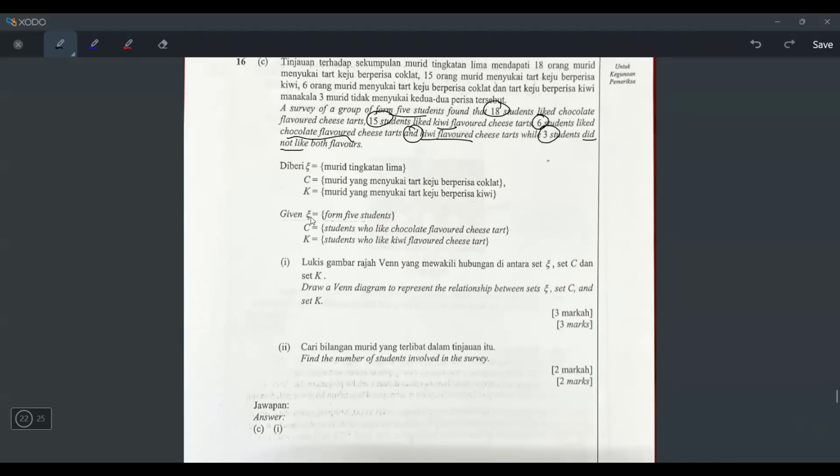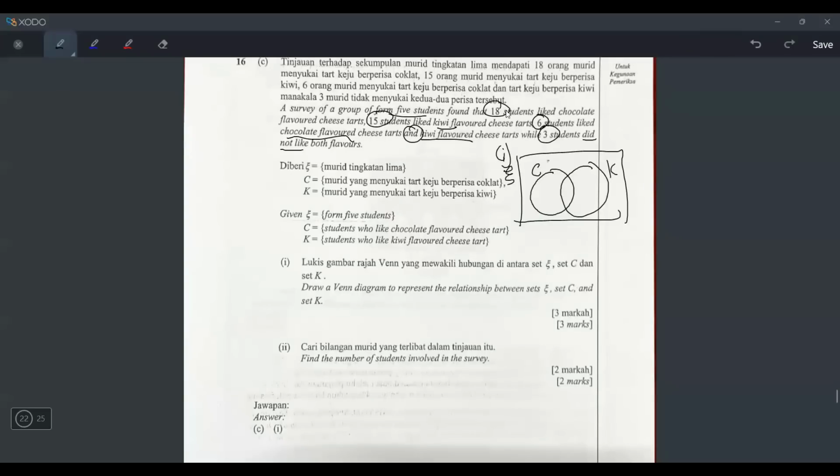Okay, and then they say given the universal set is Form 5 students, C is students who like chocolate flavored, K is students who like kiwi flavored, and number 1 says draw a Venn diagram to represent the relationship between universal set, set C, and set K. So when I was reading the question just now, there are some students that like chocolate tarts, some that like kiwi, and also some that like both, right? And then there are also students that don't like any of it. So I think I should draw like this. There should be an intersection here, and this intersection is for people who like both, chocolate and kiwi, because there are people like that. So this is C, this is K, and this is the universal set, right?